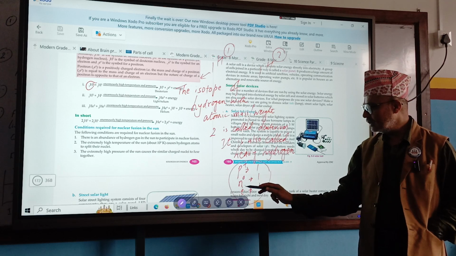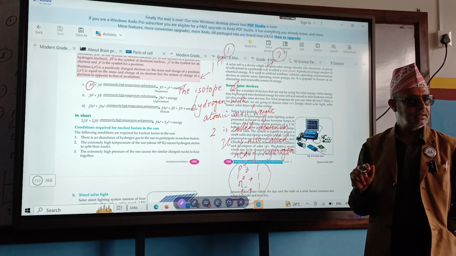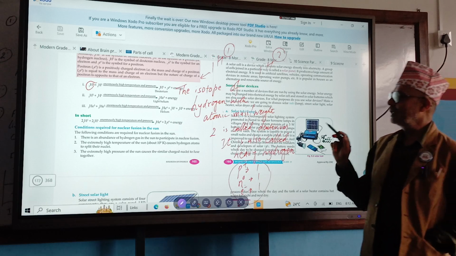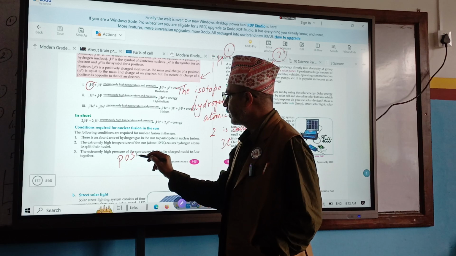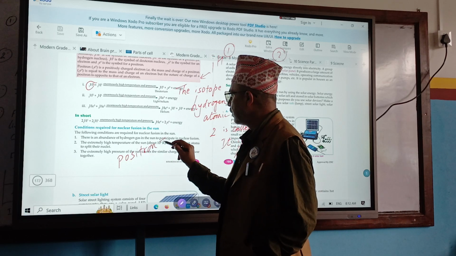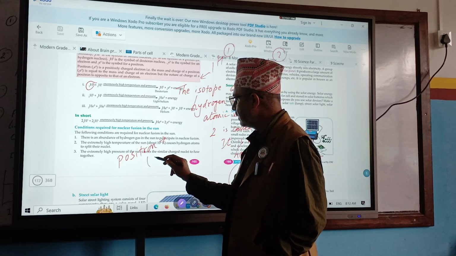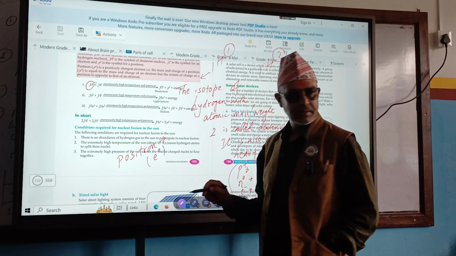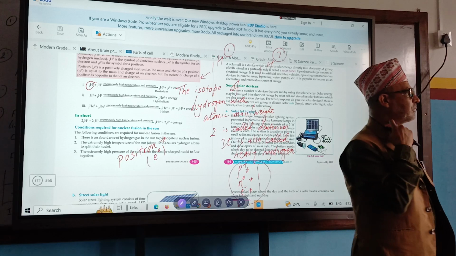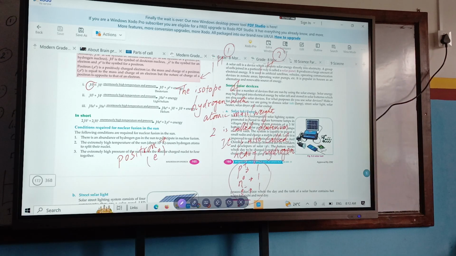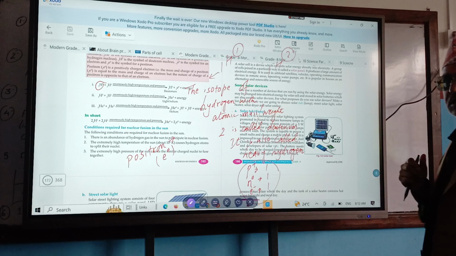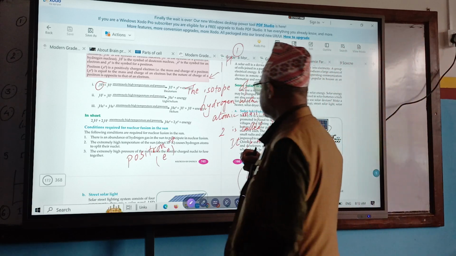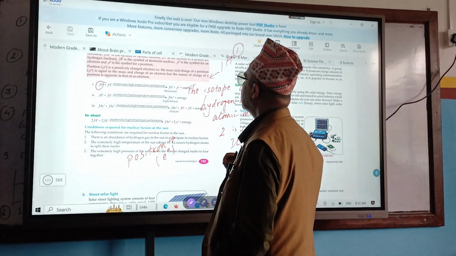Neutron, chargeless, electron, negatively charged. Right? That is given. Now the next one is positron. What is positron? Positron we can write here as E0.